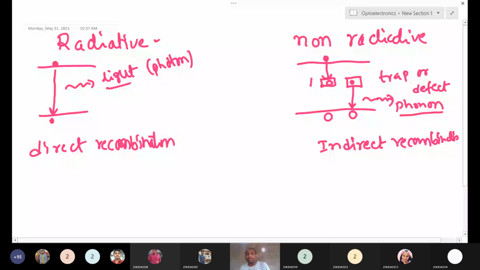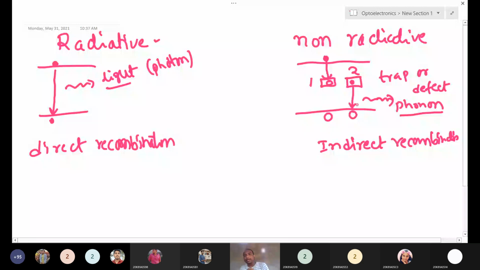Otherwise, in the second case, process 2, in the trap center we have a free electron. This electron will come into the ground state and recombine with holes. This electron is also not coming from the conduction band; it is coming via trap states. Here also a photon is not emitted, only a phonon is emitted.